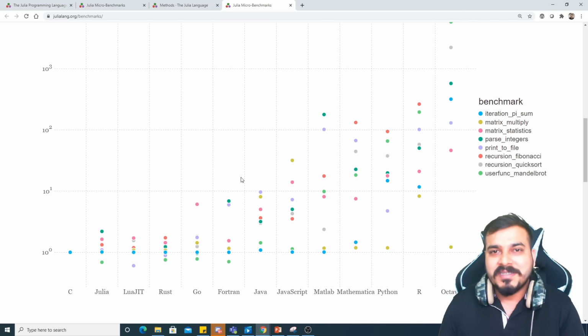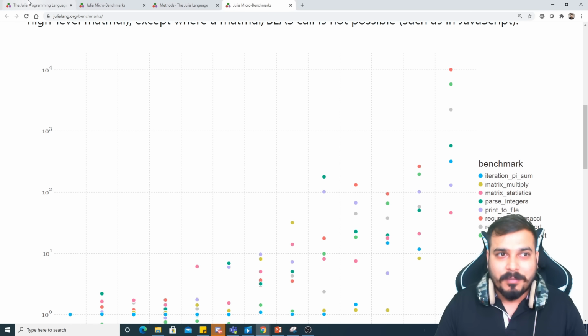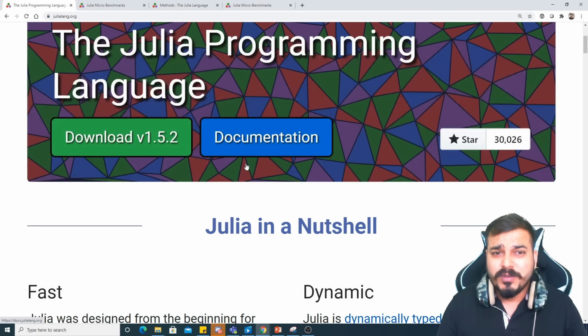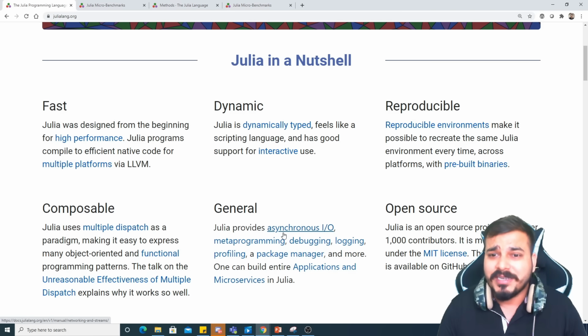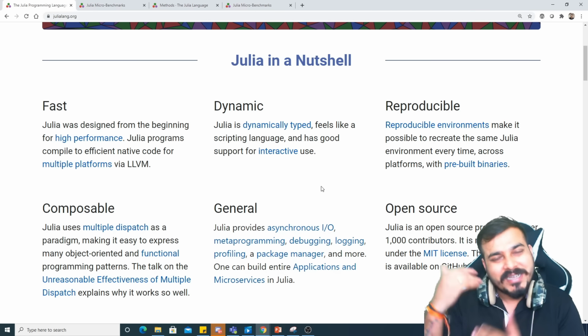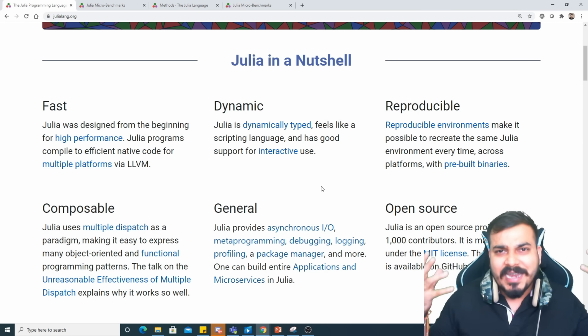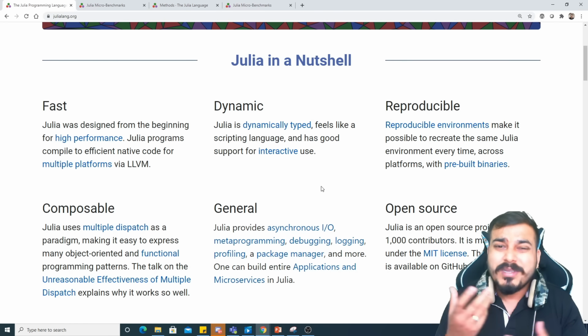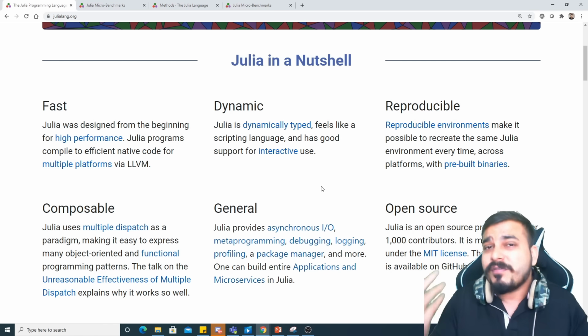So this is an amazing thing to see and definitely promising, I'll tell you, because in the Julia programming language you also have a lot of packages. Right now it is more than 3,500, I guess. And it is open source, so definitely this is going to grow. I feel very happy because we always need to think one step ahead. Now if I'm using Python, I can actually see the difference, right? With respect to speed, with respect to training your model and everything, in case of response time, right?